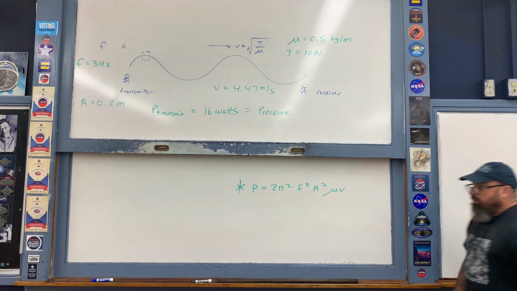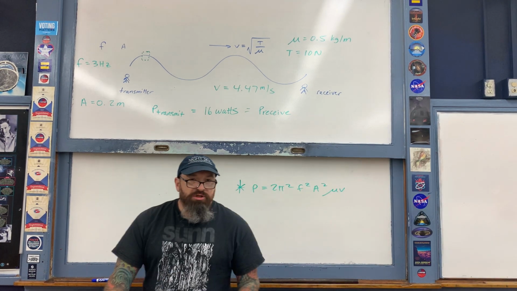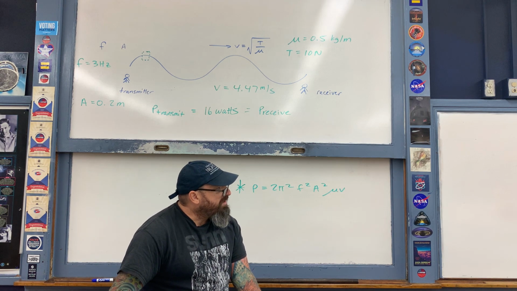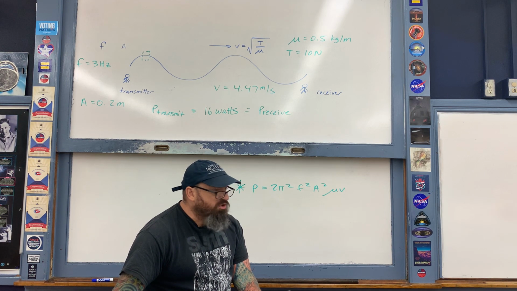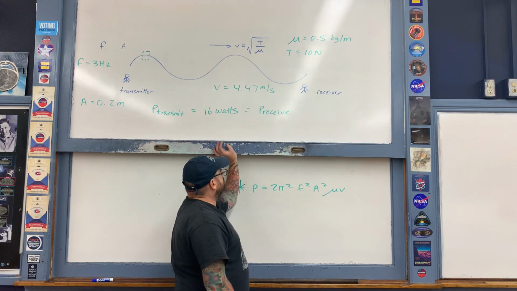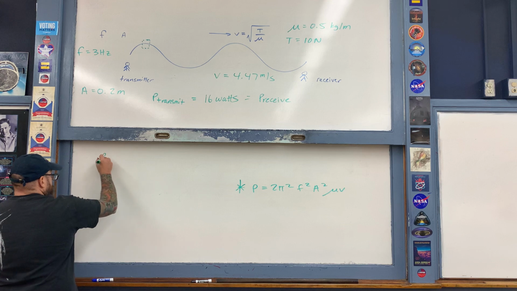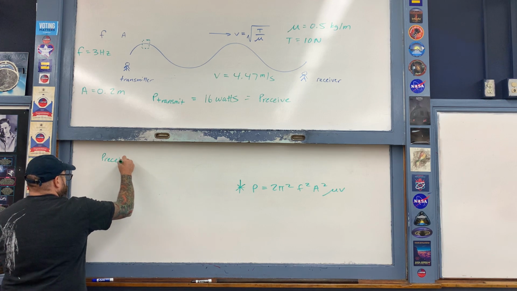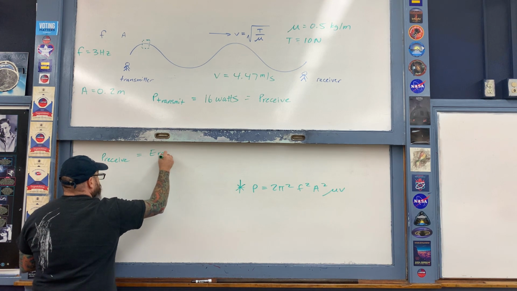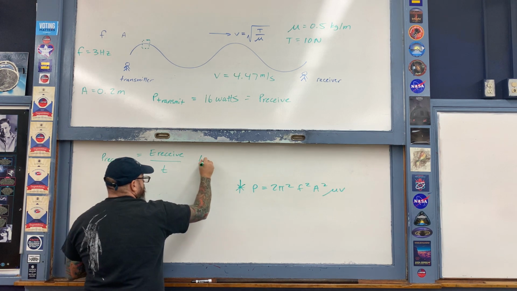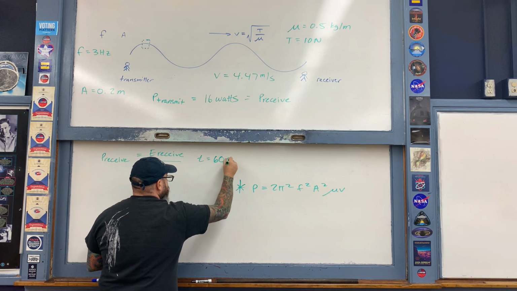The last portion of the problem asks the following: how much energy is received after 60 seconds by a receiver, assuming that no damping occurs? So now we'll take P receive and set it equal to the energy received per time. And what we're given in the problem is that the time is 60 seconds.